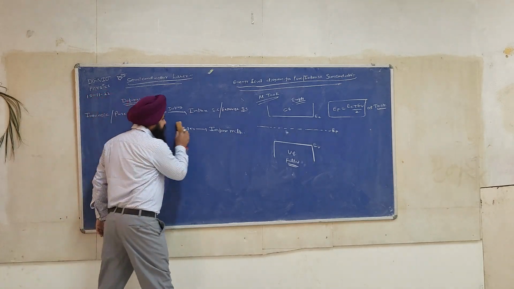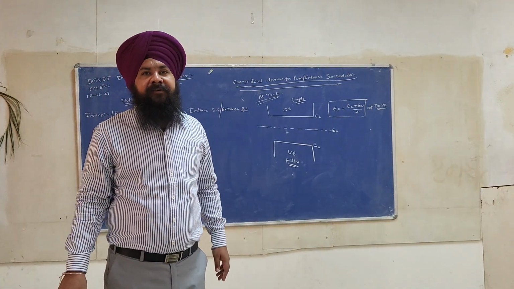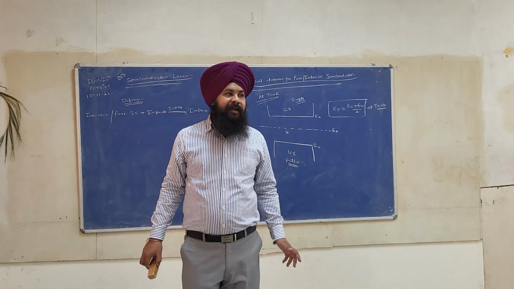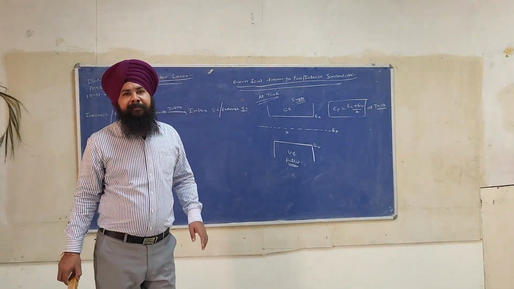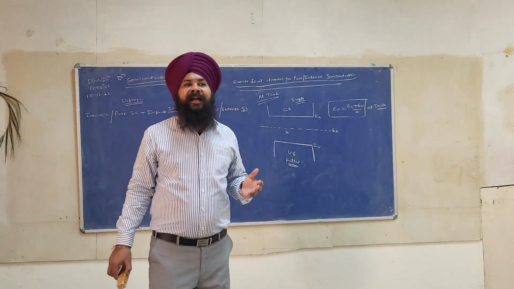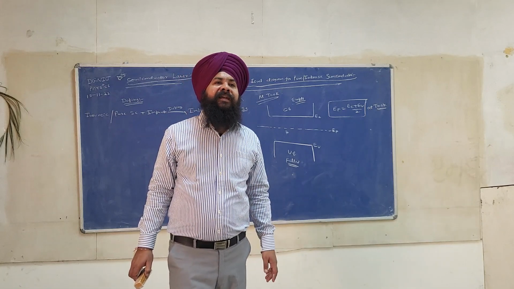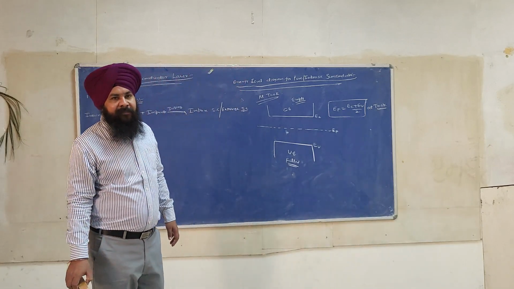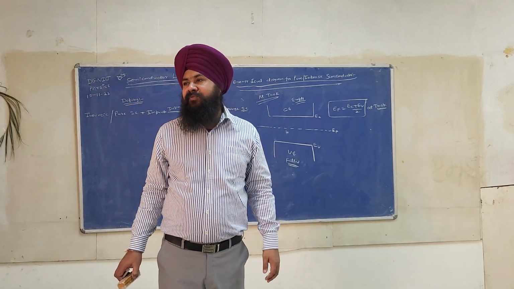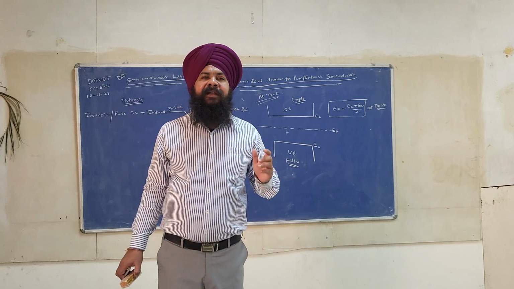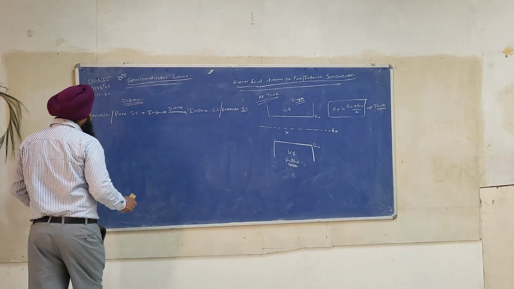Okay. Now see, we have two kinds of doping. One is called n-type doping and the other is called p-type doping. By adopting n-type doping, we'll get an n-type semiconductor, and by adopting p-type doping, we'll get a p-type semiconductor. For an n-type semiconductor, we add donor atoms. Which impurity do we use? We use phosphorus impurity.